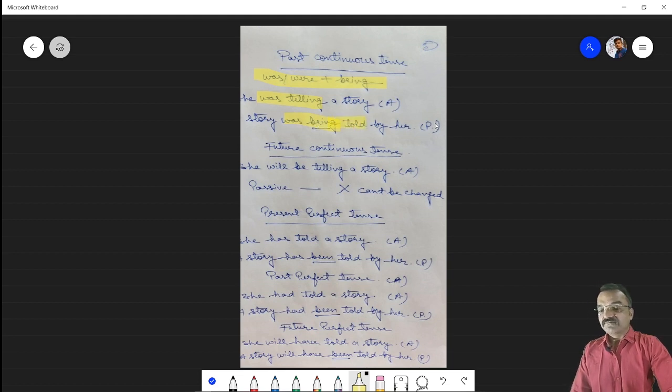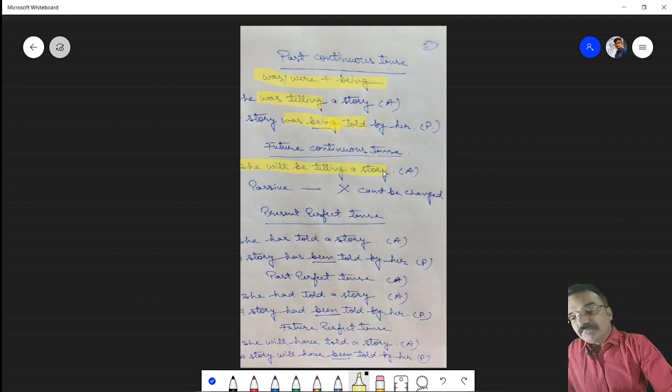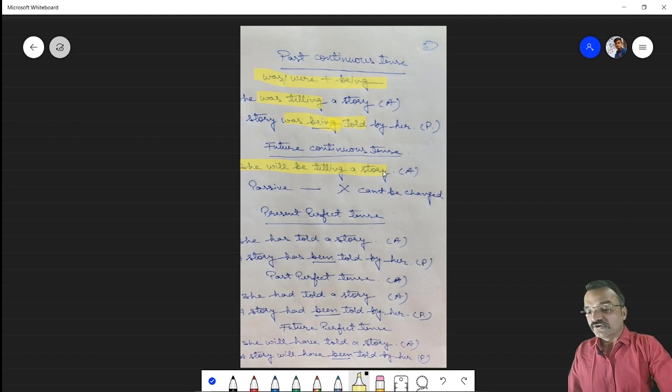This is passive. And now future continuous tense. For example, she will be telling a story. This is active. But this future continuous tense cannot be changed into passive. There is an exception. Future continuous tense cannot be changed into passive voice.